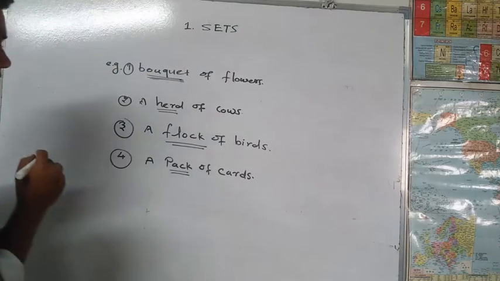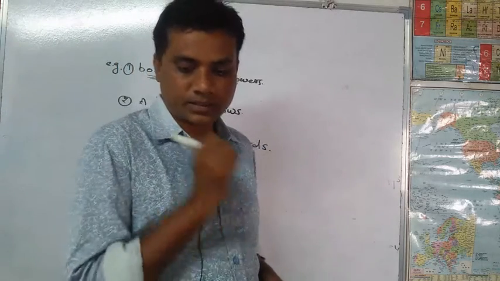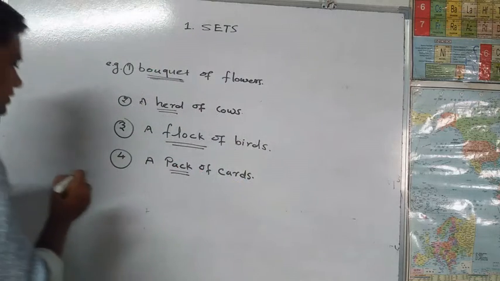Now we see what is meant by a set. A set means a well-defined collection of objects.